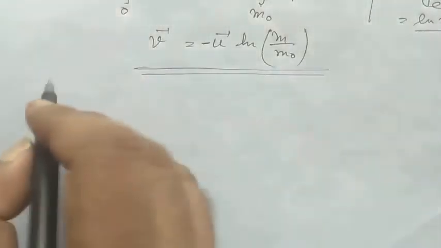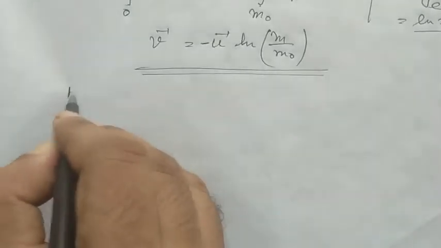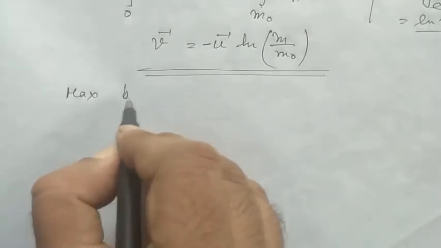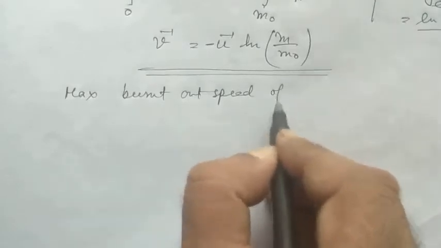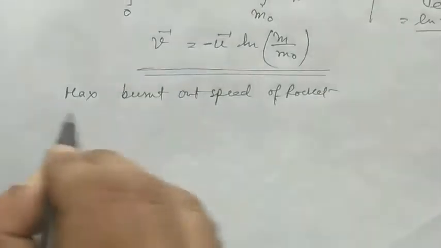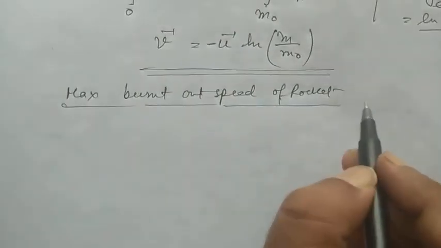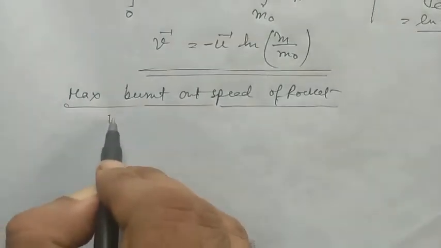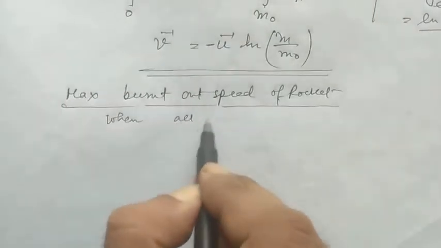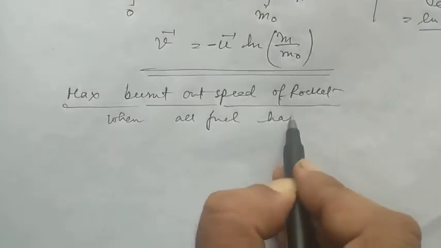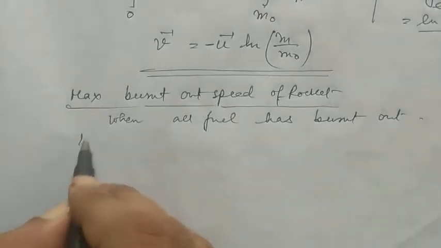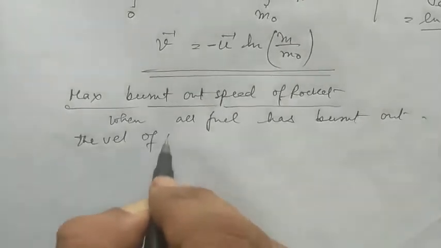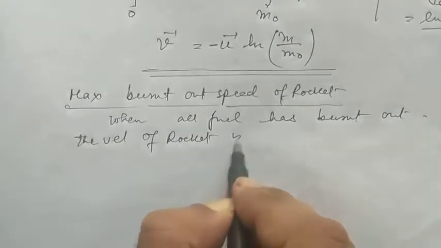Now if we try to find out the maximum burnt out speed, what does this term burnt out speed mean? It is the velocity of the rocket after all the fuel has been burnt. When all fuel has burnt out, the velocity of the rocket is the maximum.